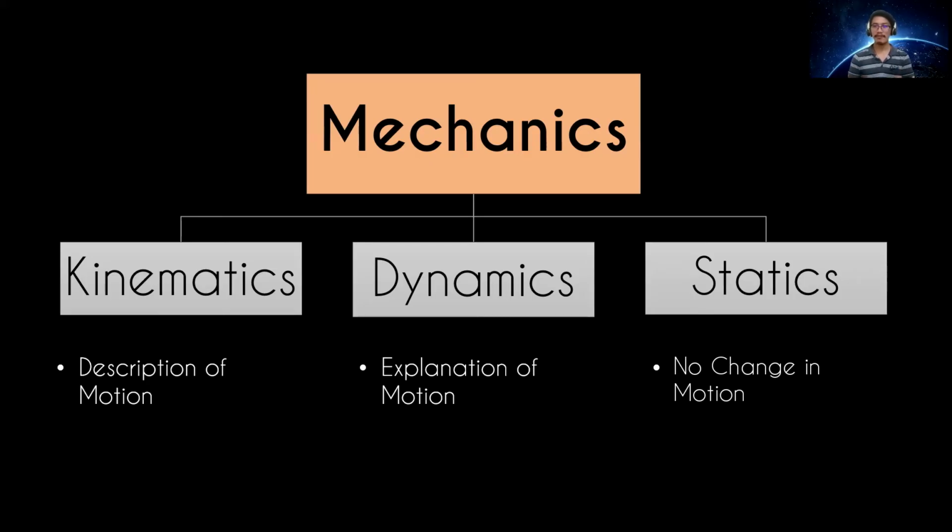Another example, how are we going to describe the motion of planets? We know that planets revolve around the sun. That is the description of their motion. The planets revolve around the sun. Okay? That is a description. That is kinematics. However, why is it that the planets revolve around the sun and not the sun revolving around the planets? What is the cause? What is the reason behind? Why does the moon revolve around the earth?